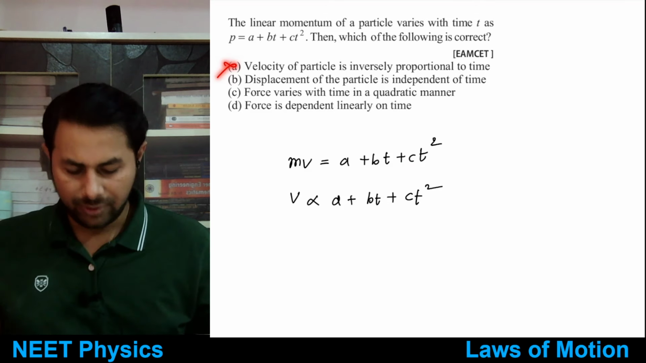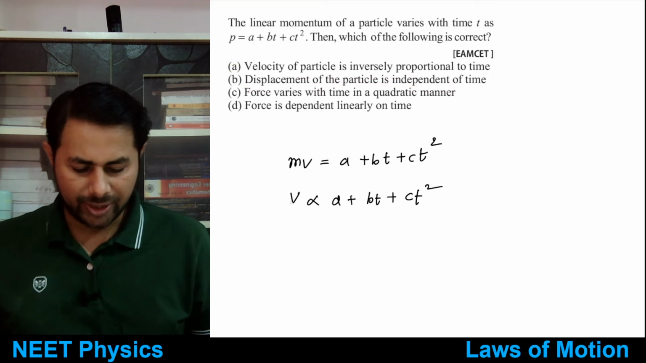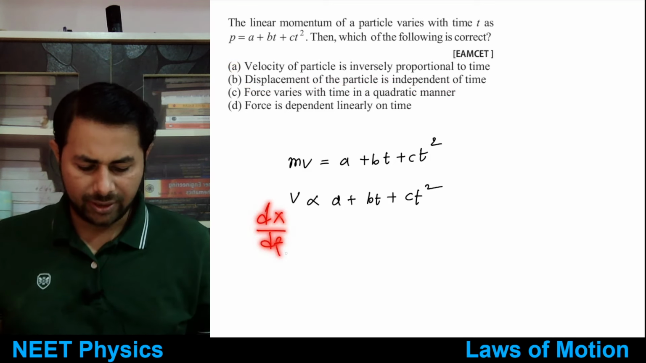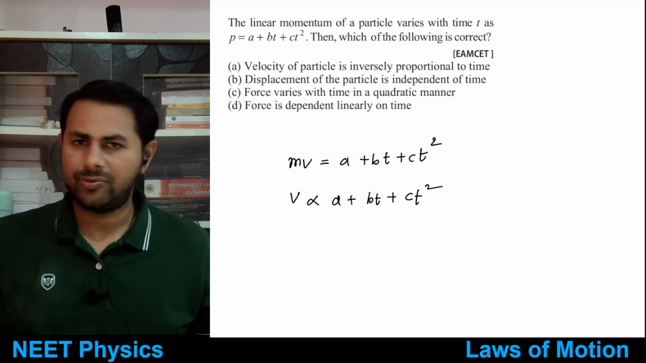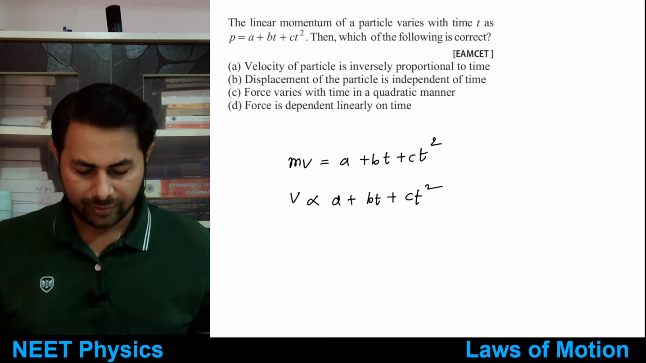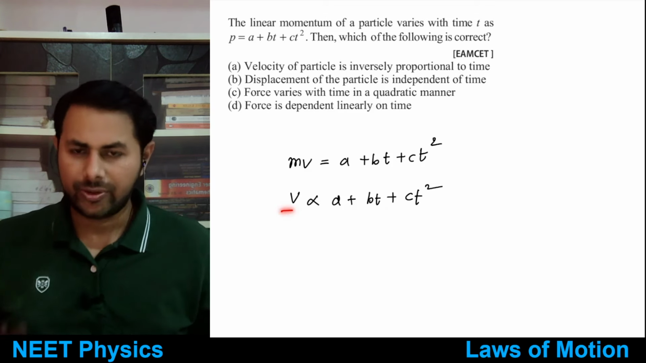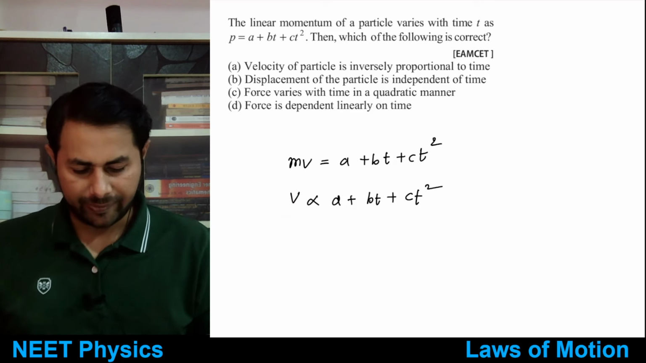So that is not true. Displacement is independent of time? It can't be, because what is velocity? dx by dt. Then you move dt to the other side and integrate it. So displacement will also depend on time, because velocity is time dependent. If velocity was constant, then you could say displacement is independent of time.